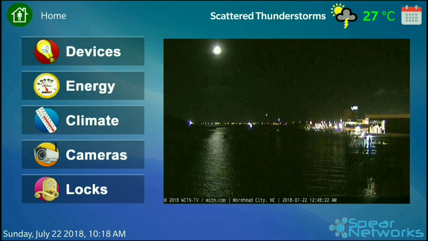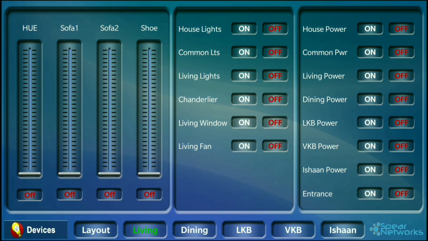Clicking this takes us to another screen with sub-menu at the bottom where we can choose the space to control. The living area is pre-selected. We see 3 groups of selections here. The left one gives us control of all the dimmable lights in the space with those sliders. The middle helps us with switches, and on the right are the master switches for all the areas in the house. This master group will replicate in each of the menu selections except the layouts.